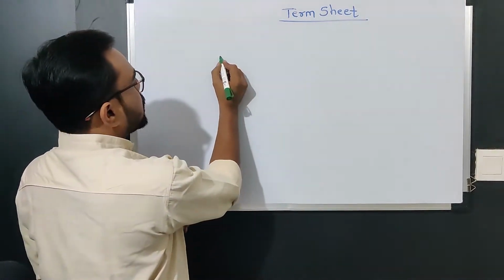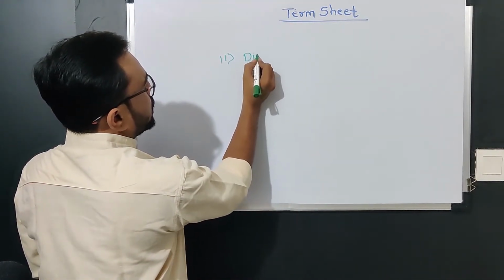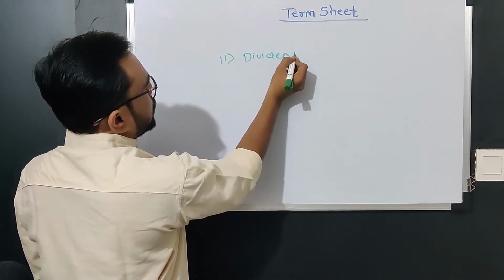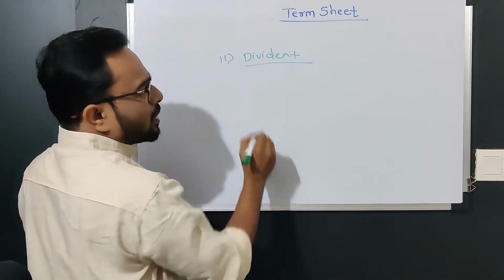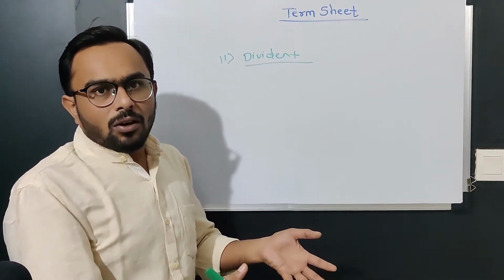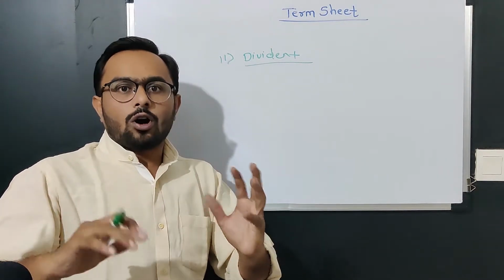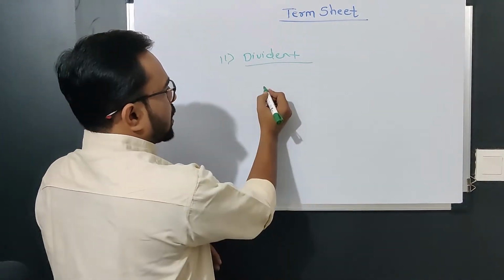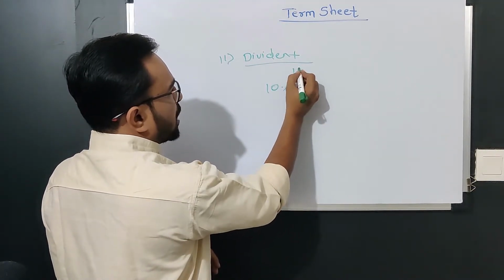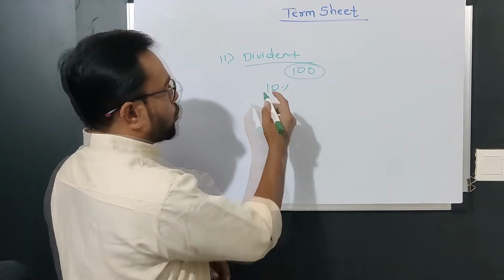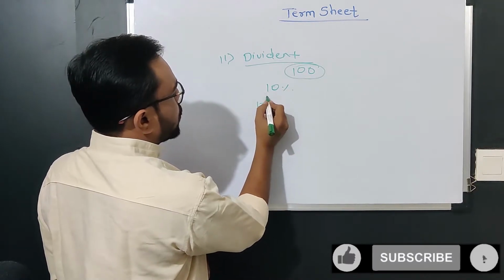The next thing is dividend. Dividend is nothing but sharing the profit of the company among all the stakeholders with respect to their stakeholding. Let's say if I am holding 10% and the company has got a profit of 100 rupees, my total dividend would be 10 rupees.